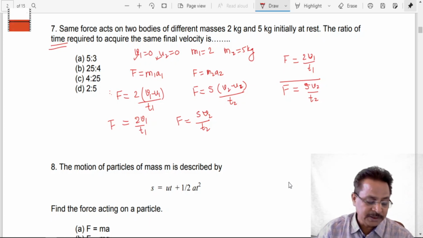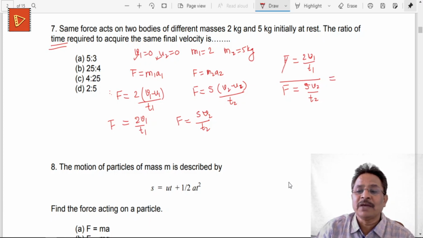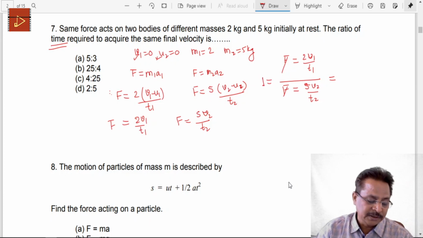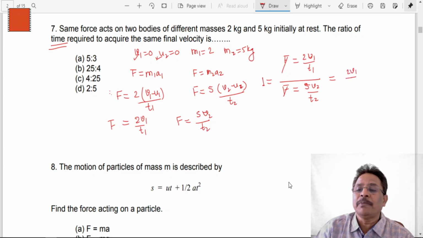Adjusting this relationship, the F here gets cancelled, that is simply equal to 1, and adjusting this I'll get twice v1 upon t1 into t2 upon 5 times v2.